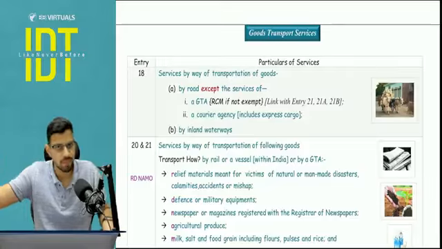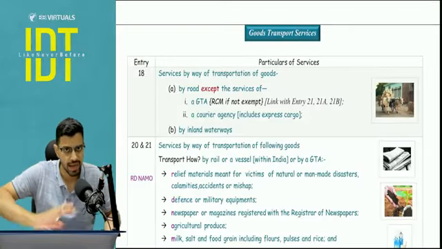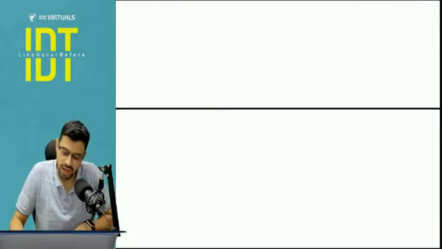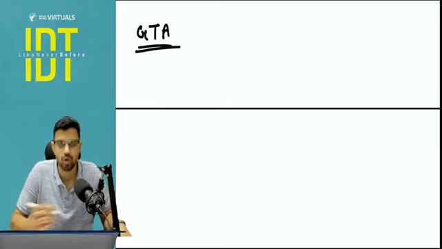So when I cover chapter number 4, exemption, I will not be going through these 3-4 entries again, which I am already interlinking while covering this particular chapter. Now step number 1 is to identify what is the meaning of the word GTA, that is the Goods Transport Agency.